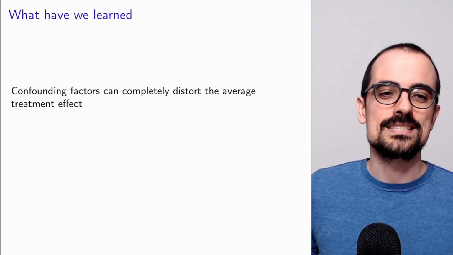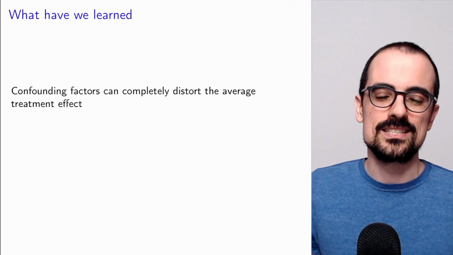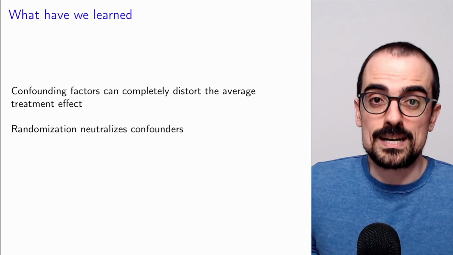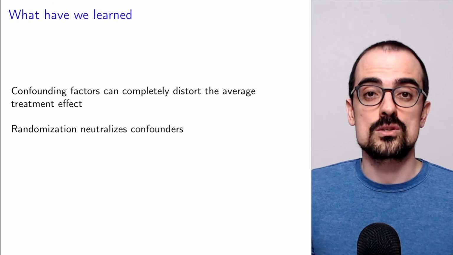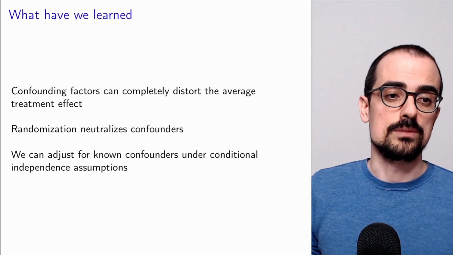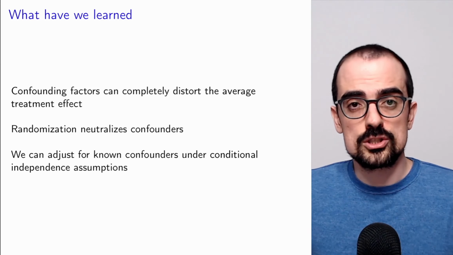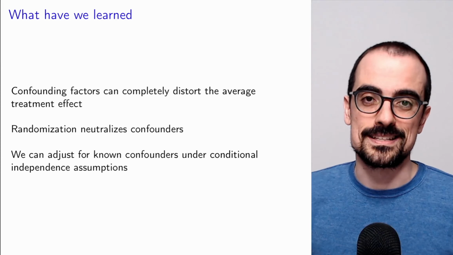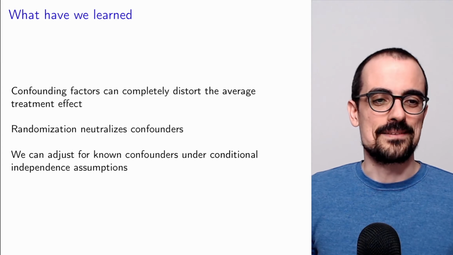And that's all I got. So what have we learned? We have learned that confounding factors can completely distort the average treatment effect. And we have learned that randomization actually neutralizes confounders and enables us to estimate the average treatment effect. We have also shown you how to adjust for known confounders under conditional independence assumptions. And that's all I got.